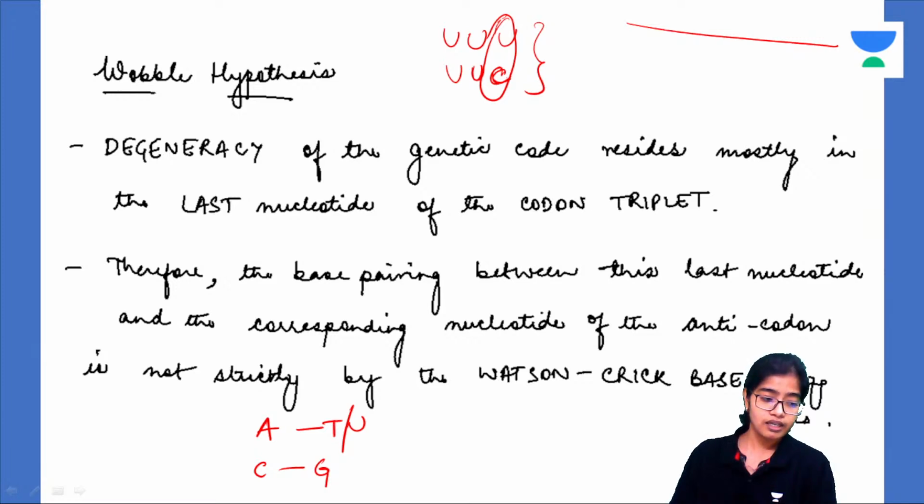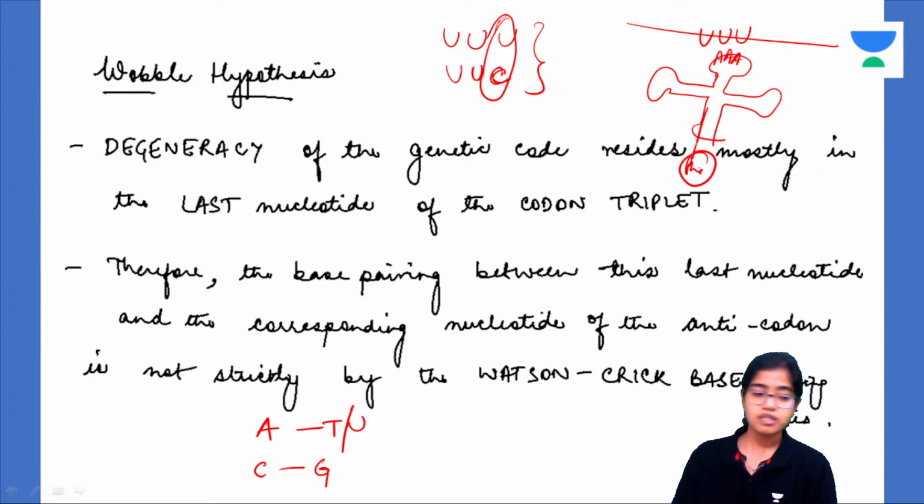Suppose this mRNA contains UUU and this is the tRNA molecule. This is the anticodon region containing AAA. This particular tRNA attaches to phenylalanine. Phenylalanine attaches to this. It contains the anticodon region AAA because it is attaching to phenylalanine. Now it will recognize this mRNA and it is going to attach phenylalanine to it.